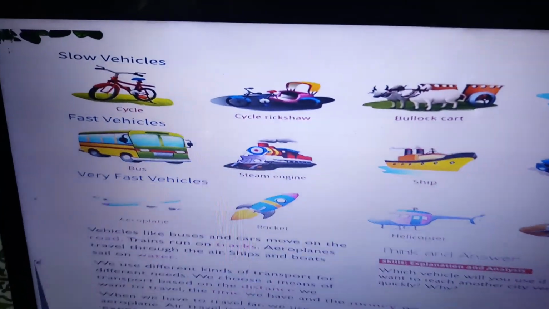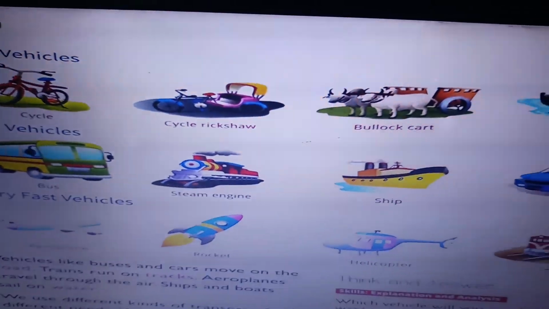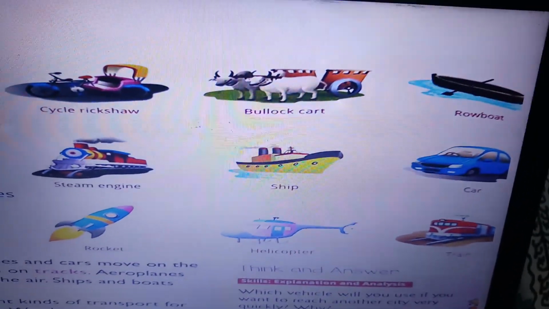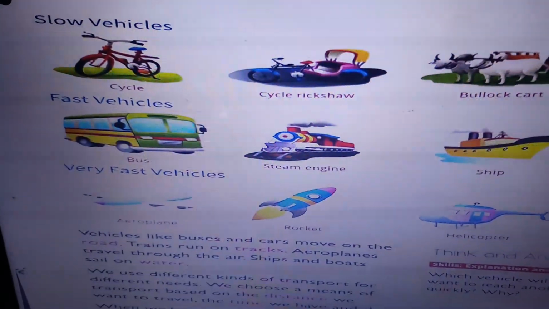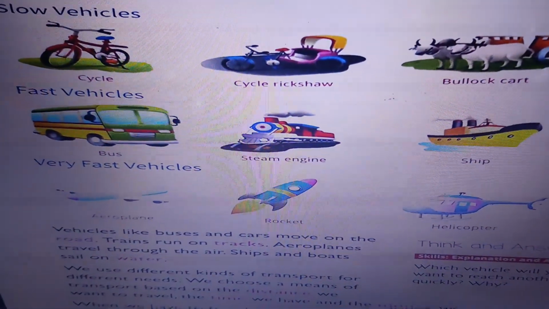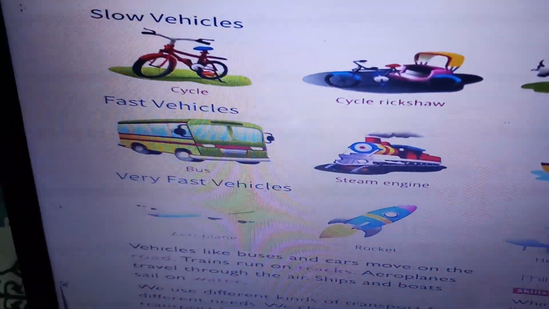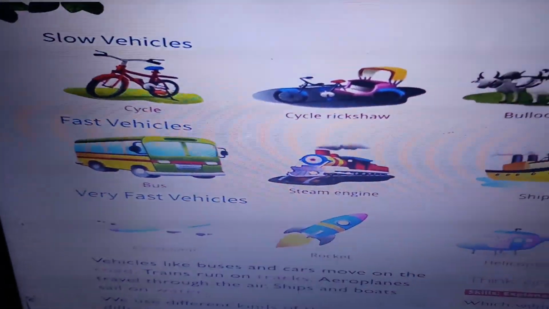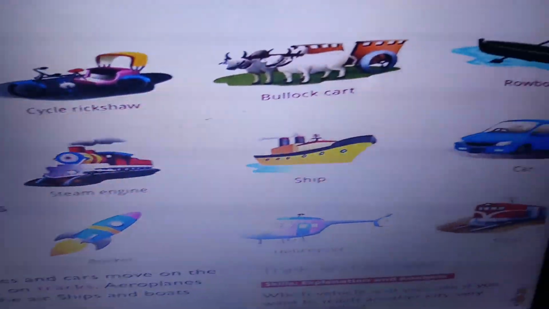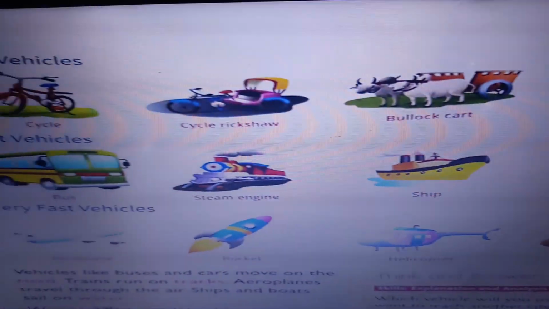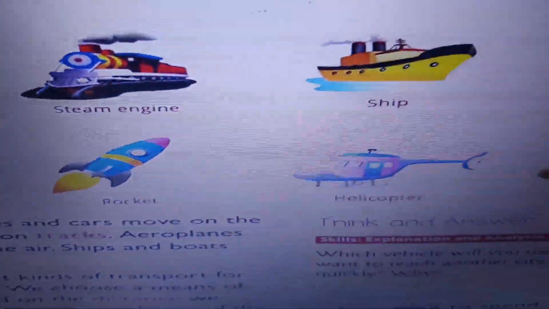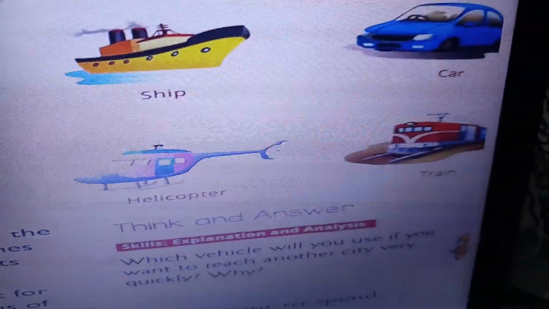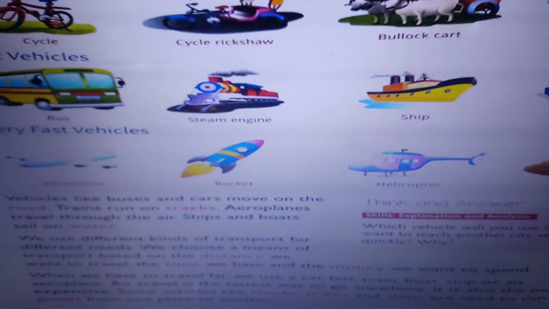Slow vehicles are cycle rickshaw, bullock cart, rowboat. Fast vehicles are bus, steam engines, ship and car. These are the fast vehicles. And the very fast vehicles are aeroplane, rocket, helicopter and train. Is it clear?